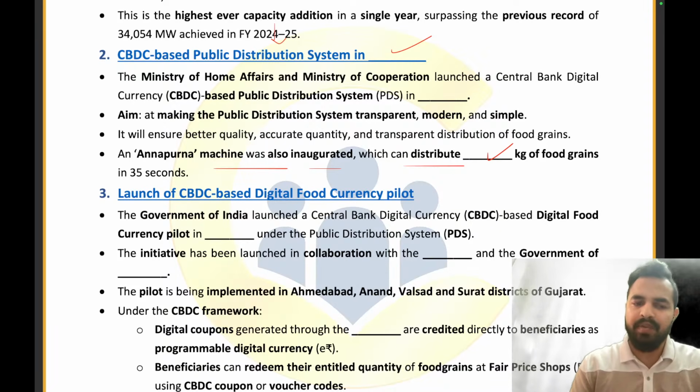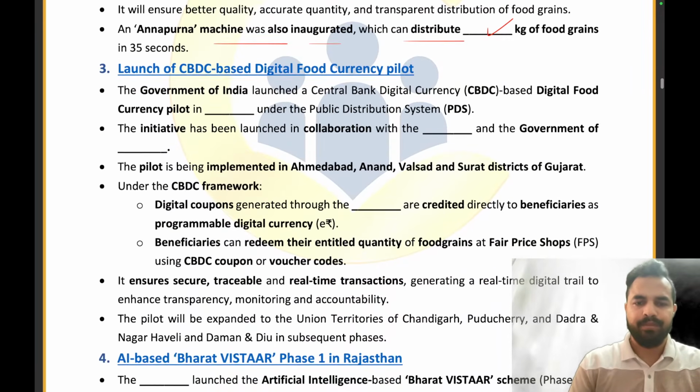So there will be different options like 25, 35, 45, to make you confused. So we have to ensure that we are remembering this information in a great manner. The 25 kg is the food grain quantity and 35 seconds is the timeline. So Pratyush, Harshal, Rama, all of you have given me the right answer. Well done. Let's move on to the next part.